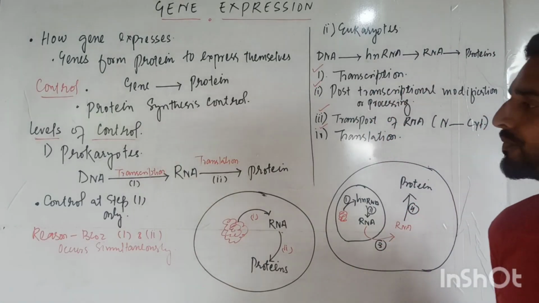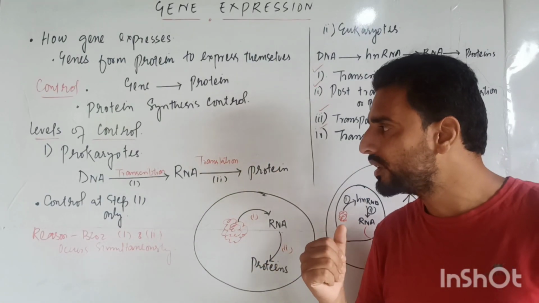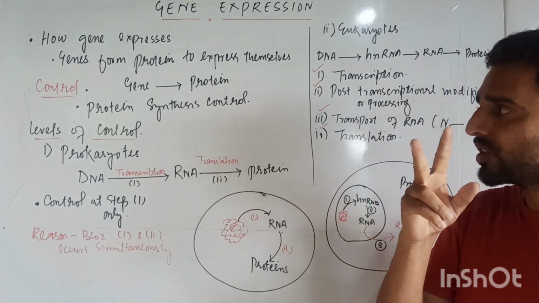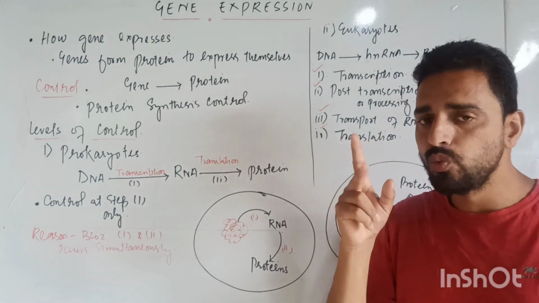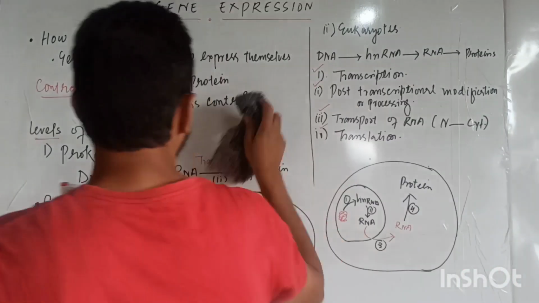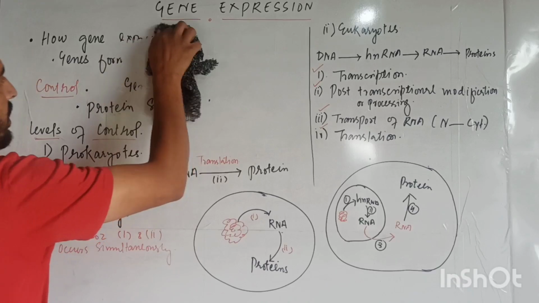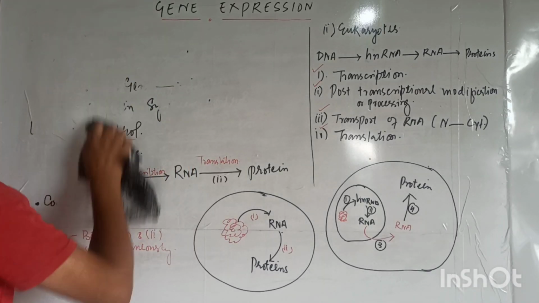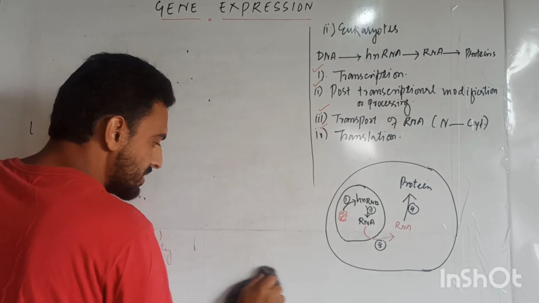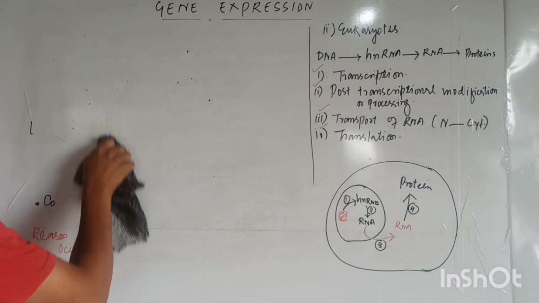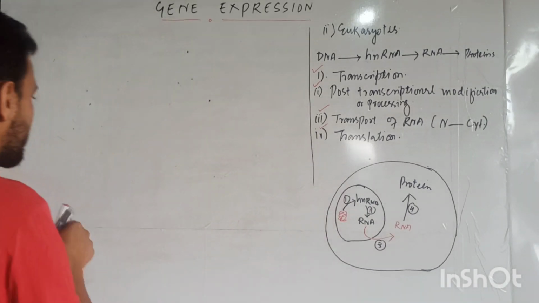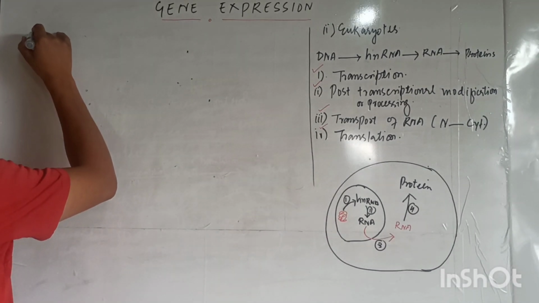Now, dear students, we have learned about the levels of control in the prokaryotic cell and in the eukaryotic cell. Now, the second question is why we need control. For what purpose are we going to control the process by which proteins are synthesized?